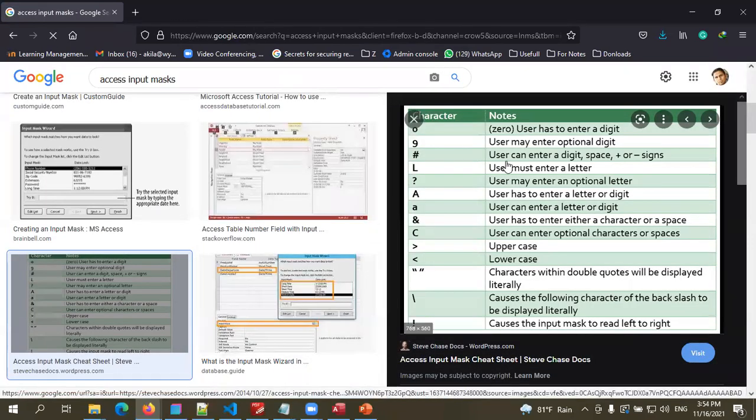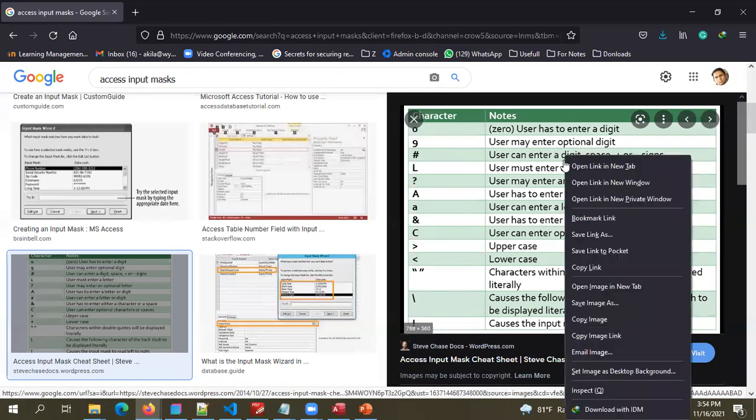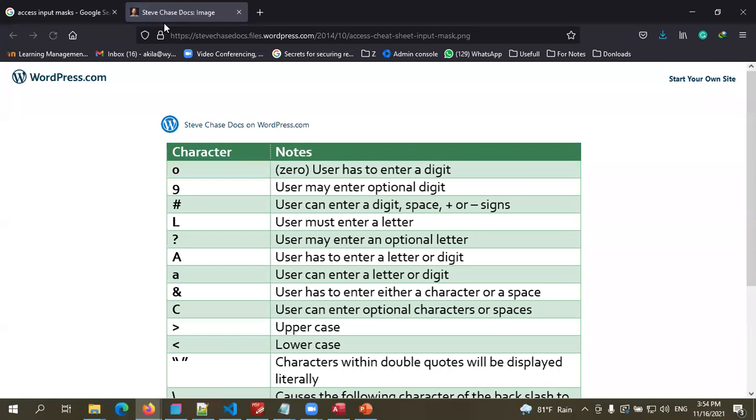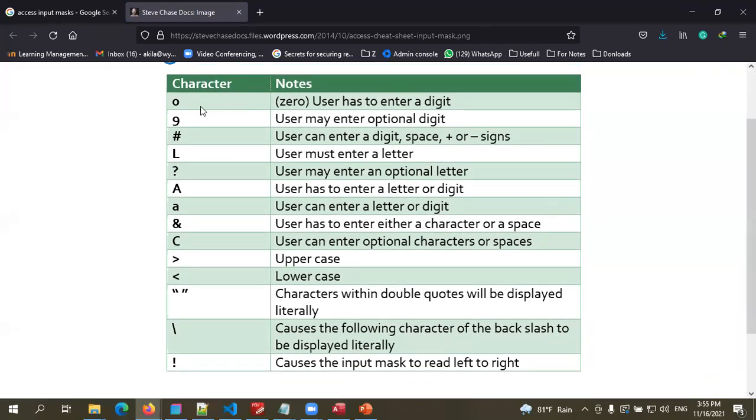Okay, right. So these are the input mask symbols. You can see. Zero: user has to enter a digit. Nine: user may enter an optional digit.